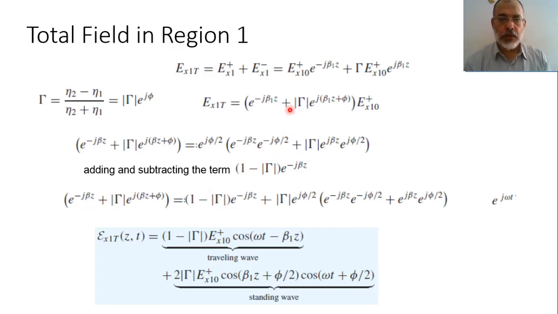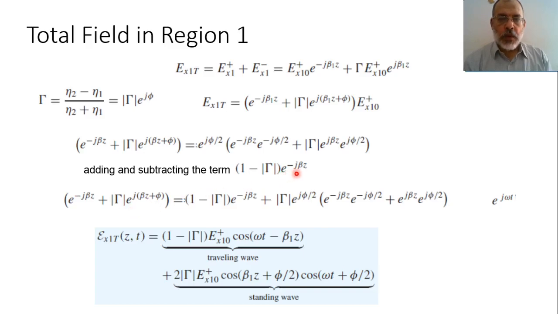We are going to take the original bracket and add 1 minus modulus gamma e to the power minus j beta z. We have added this term and subtract the same term. So we are going to subtract this term from here.